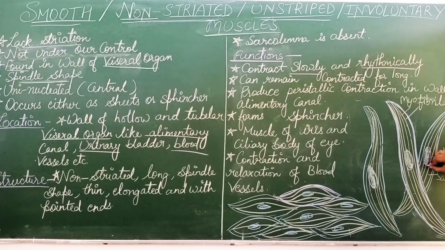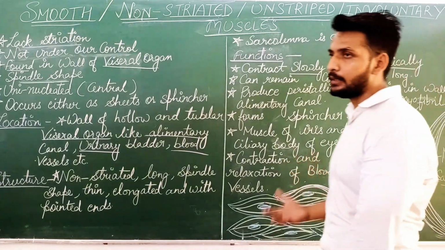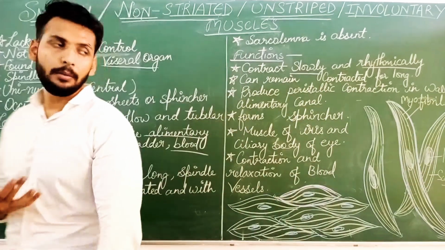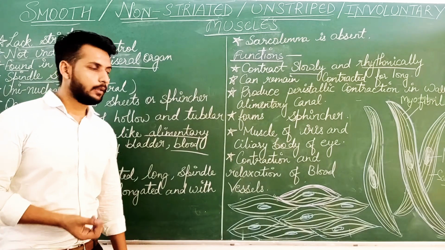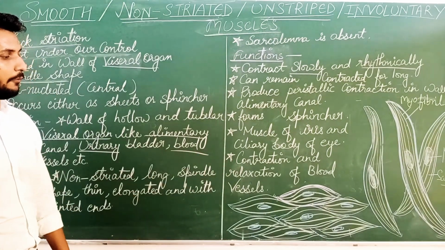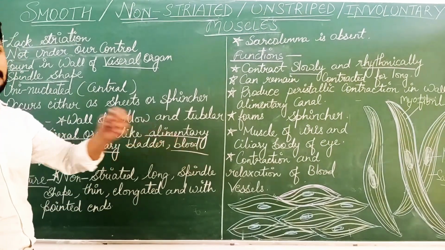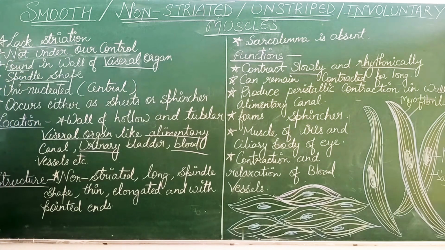It is the nucleus which is centrally located, and this is the sarcoplasm. What is it? The cytoplasm of the muscles is known as sarcoplasm. Got it? Here, these muscles are formed in the form of sheets or sphincters. I think all this is clear to you.